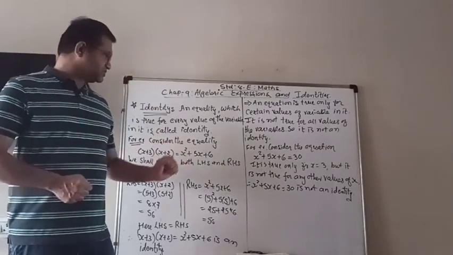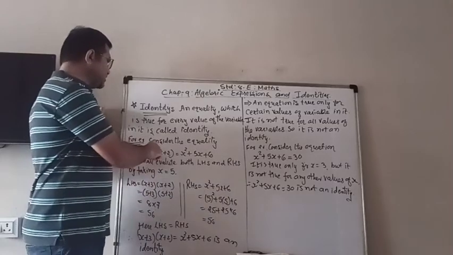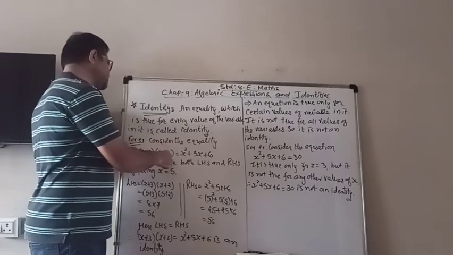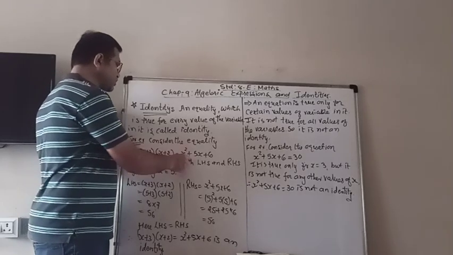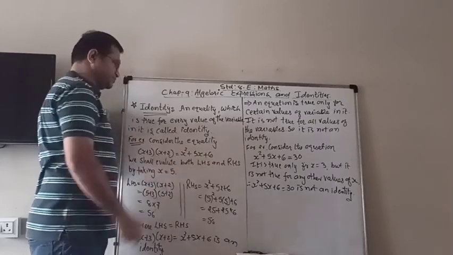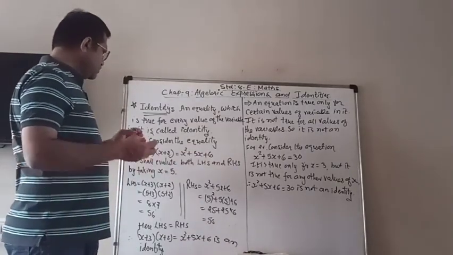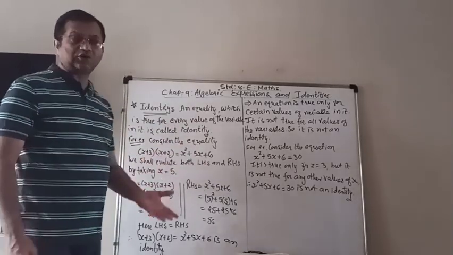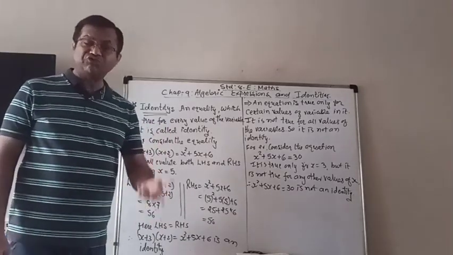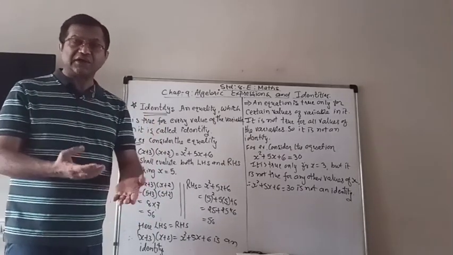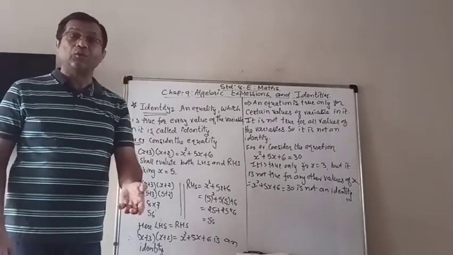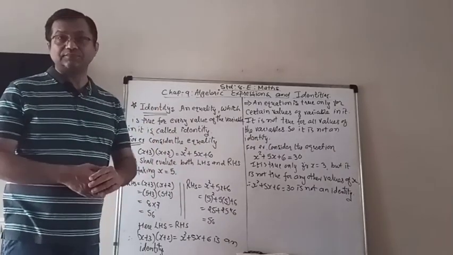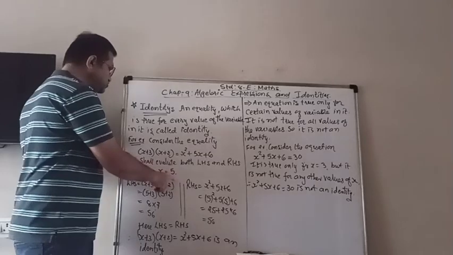For example, let's understand here. Consider the equality (x plus 3)(x plus 2), means the product, is equal to x square plus 5x plus 6. Now we shall evaluate both LHS and RHS by taking x equal to 5. You can take any value. I choose 5. You can take 6, 7, 10, 100. Whatever number you take, on both sides the answers must be equal. So let us take here x equals 5.